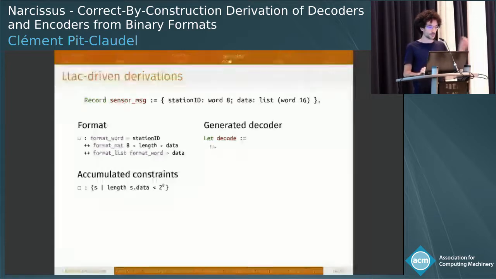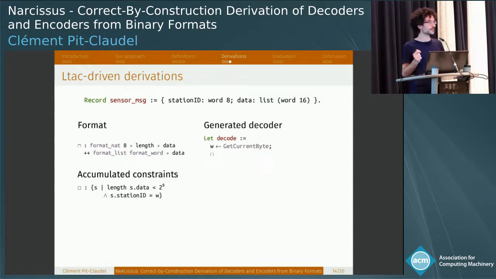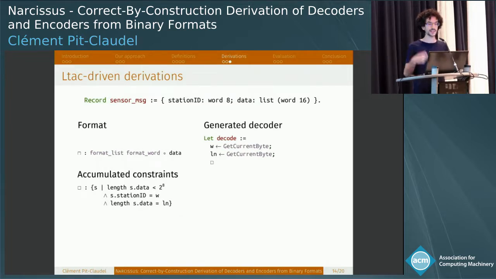The first thing we'll do is we'll match the syntax. It says format word. So we'll do get current byte, which just reads 1 byte out of the output. And we'll learn one thing, which is that the station ID here should be the word that we just read. We'll repeat the process. We see a NAT being written out to the packet, and we see that it's the length that we're writing out. So we'll add 1 get current byte, and we'll learn another fact that says that the length of the data should be this ln that we just read.